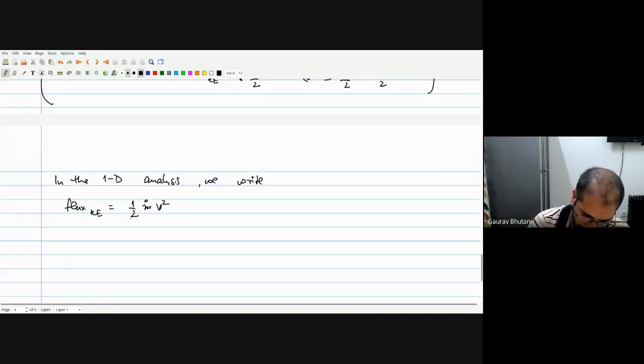Okay, so we have been writing the flux of kinetic energy as half m dot V square for a 1D analysis, and that is also the same for a uniform velocity distribution along a cross section. But now we don't have that, okay, so they will not be equal. But we still have to include this term in the Bernoulli's equation to be able to use that. So what we do is,